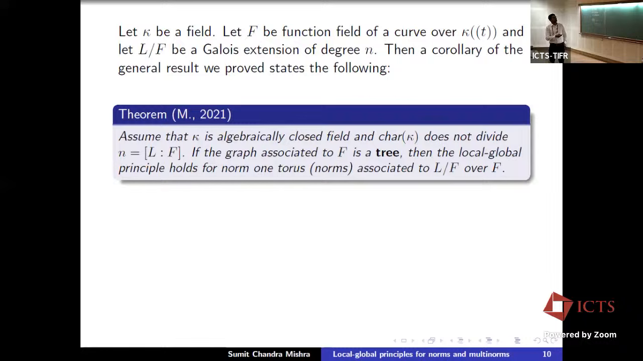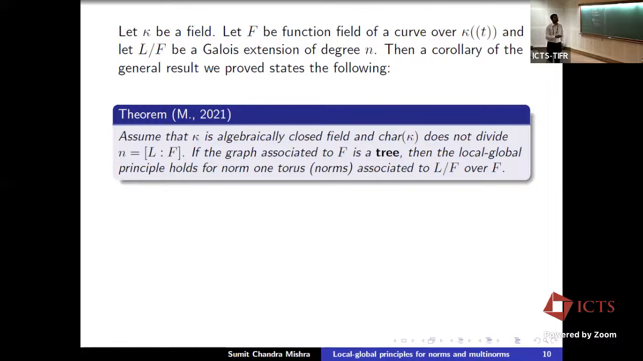So assume that kappa is algebraically closed, but now I'm not asking it to have characteristic 0. So it can be of any characteristic, and the extension L over F can be any Galois extension as long as the characteristic of kappa does not divide the degree. This is not such an unnatural condition. Once you have this, then if the graph associated to F is a tree, then the local global principle holds for this field extension.